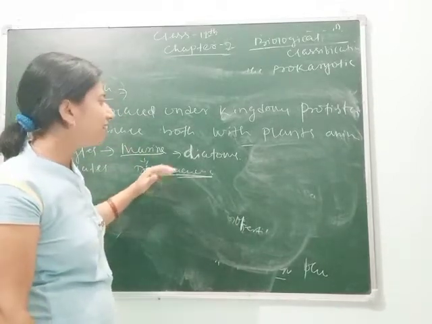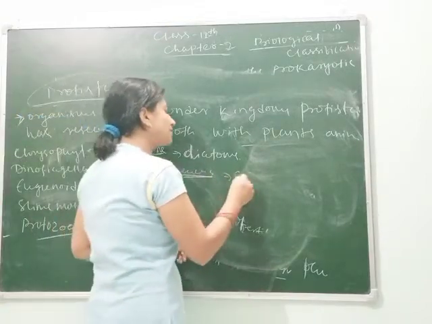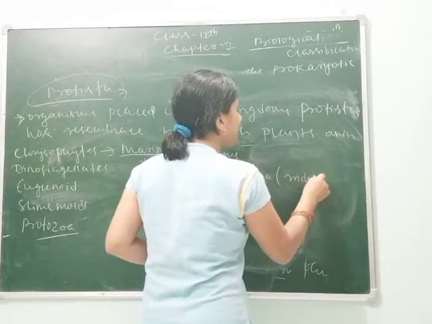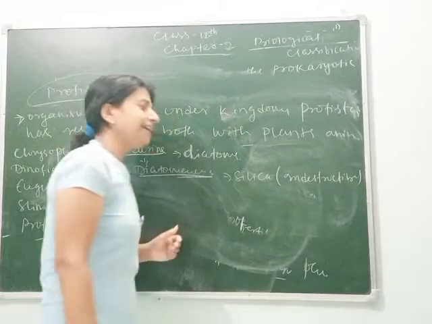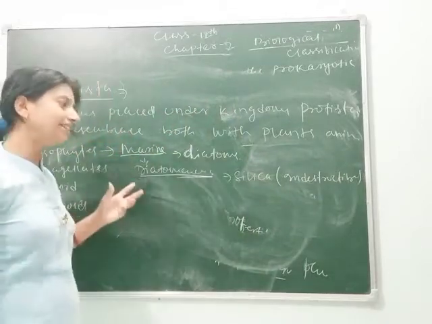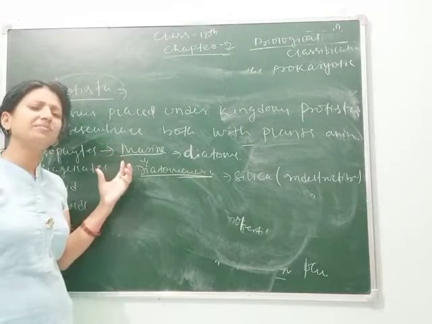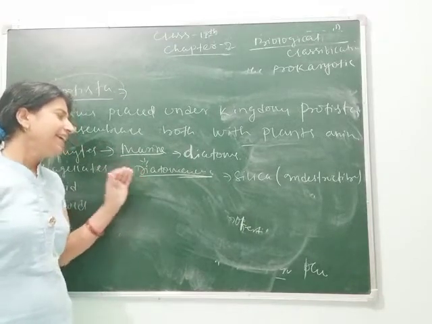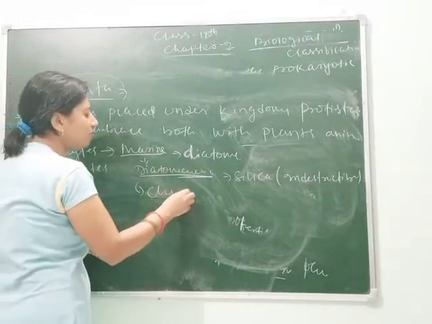They completely cover the aquatic medium, and their cell wall is made up of silica, which is indestructible, means it can't be destroyed or degraded. So they remain for millions of years without decomposing. They are also called the chief producers of the ocean.